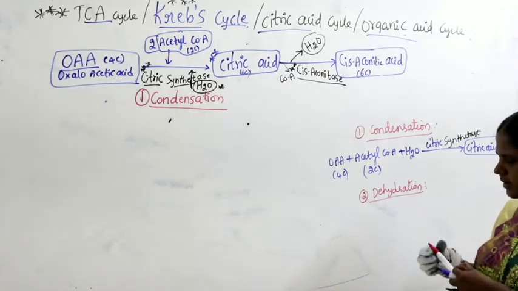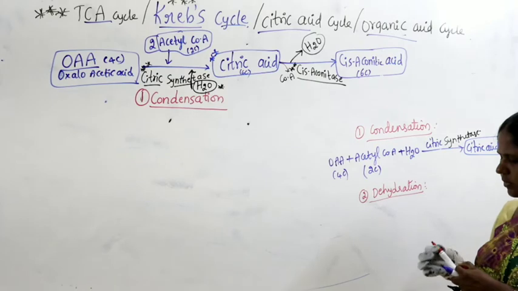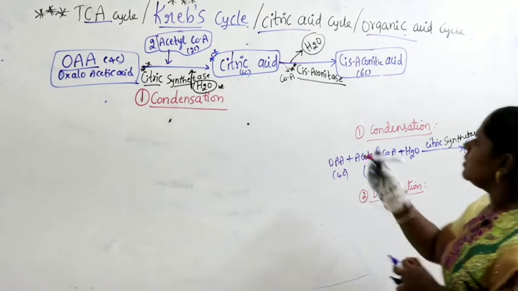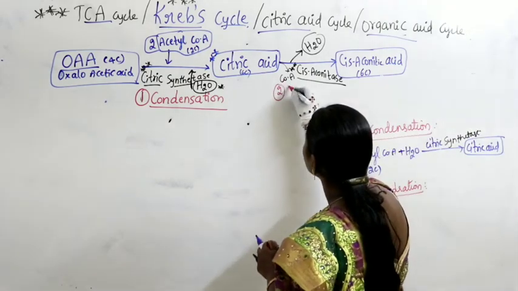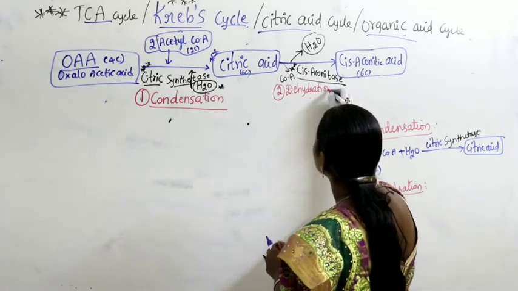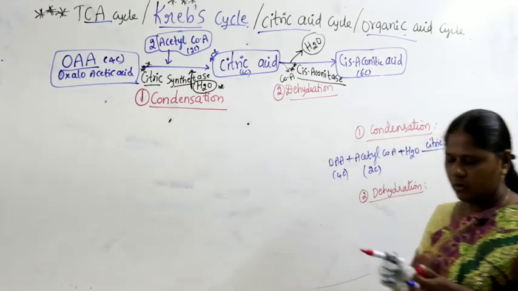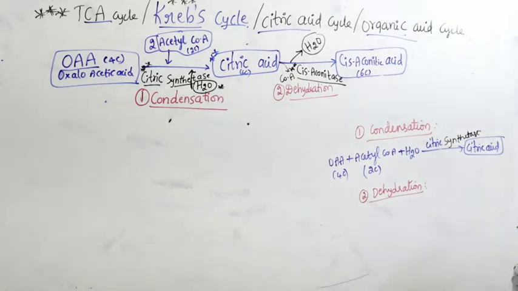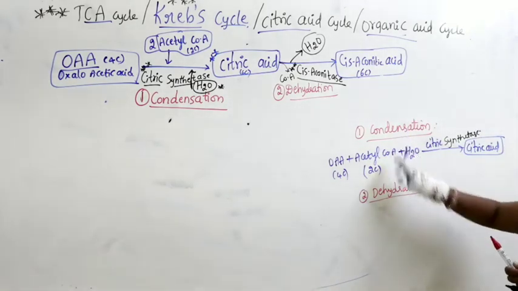We can write dehydration. So here I can write the second one as dehydration because water is going out. So what I will write for the second step of the reaction, this you have to write.